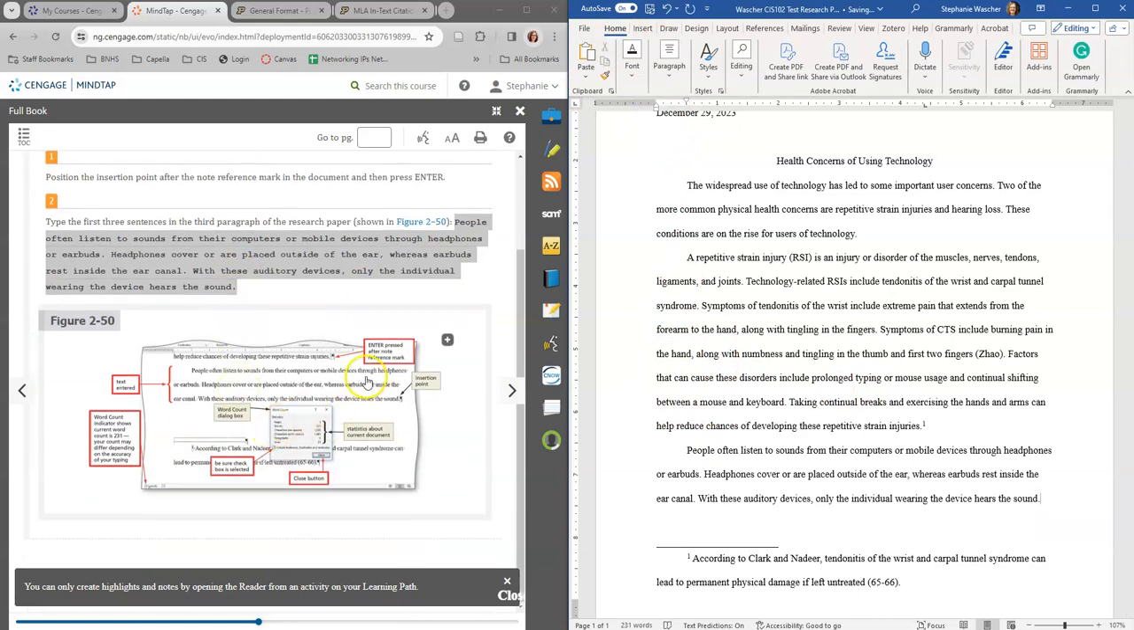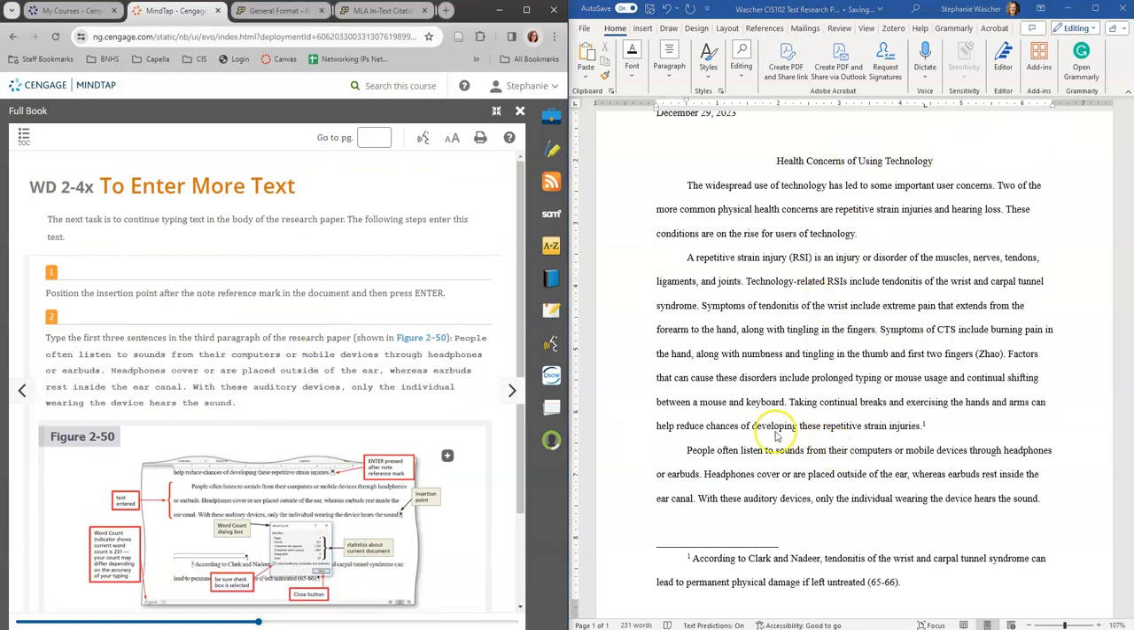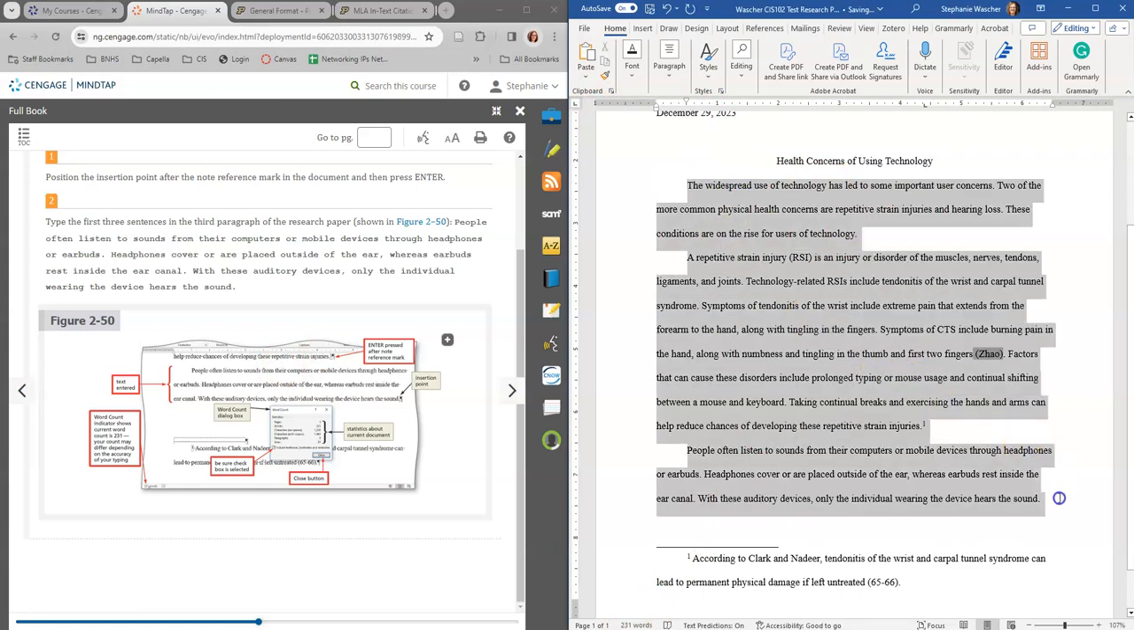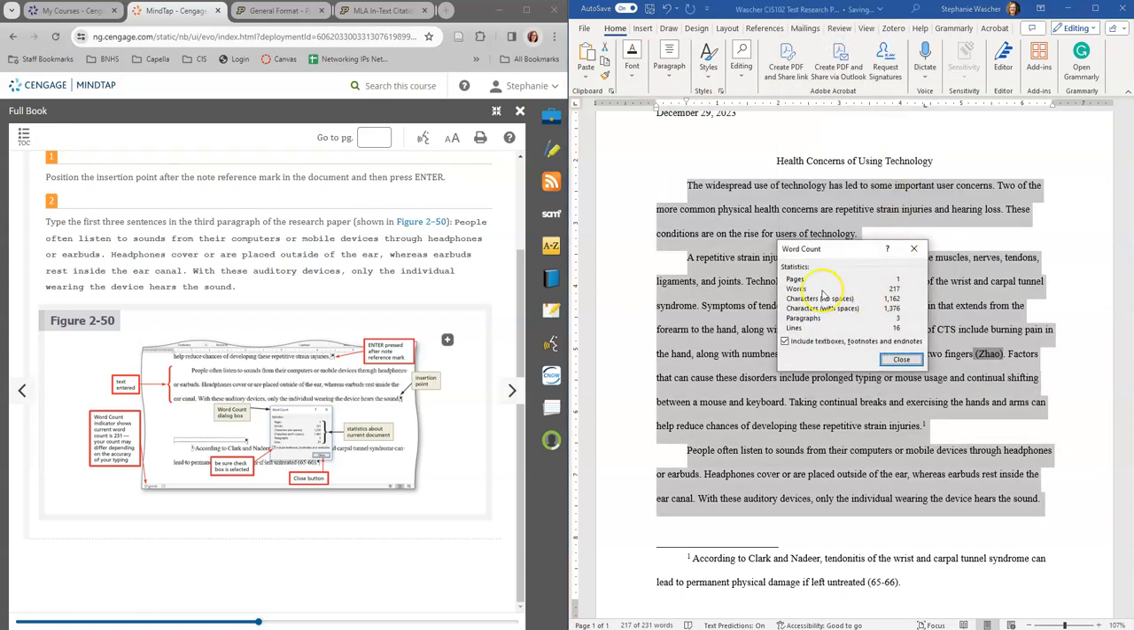And then what we're going to do, oh, and we can actually do a word count too here. So we've got our first page of our research paper, right? So we entered more text. Let's see, we can see we've got 231 words at the bottom. We can actually highlight certain sections, and I'm just going to type in word count in the search, and it'll tell you I have one page, 217 words are highlighted, characters, no spaces, characters with spaces, paragraphs, and lines.